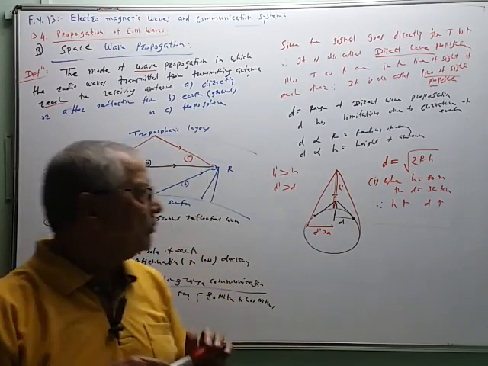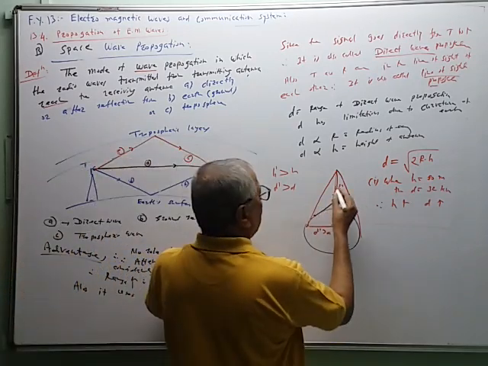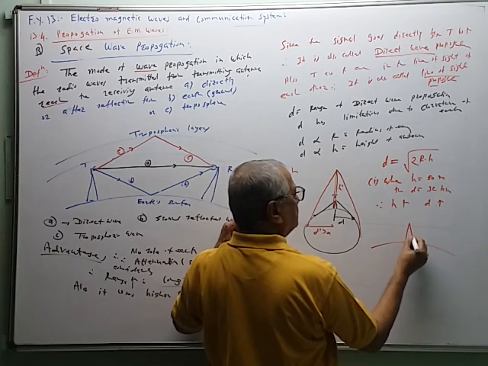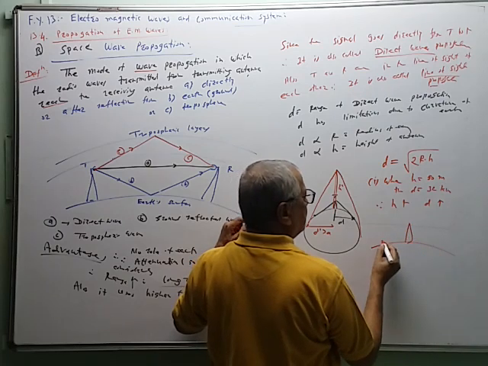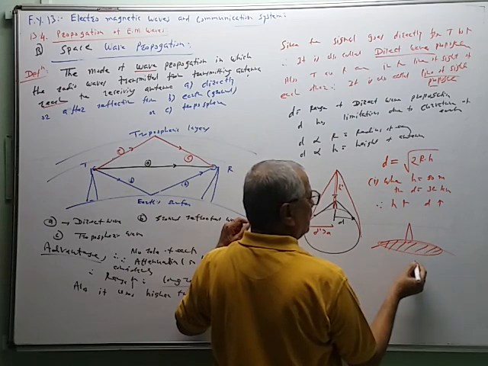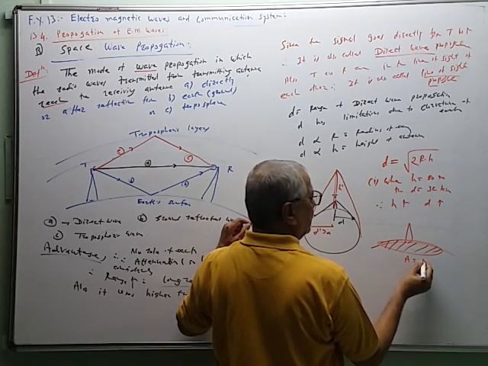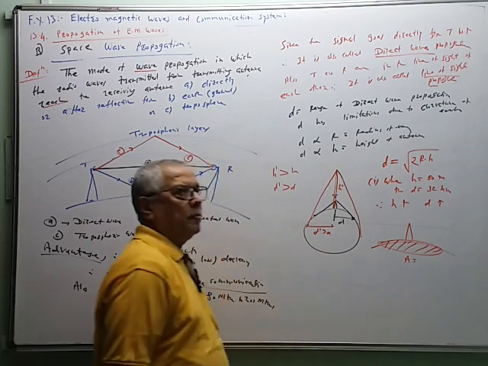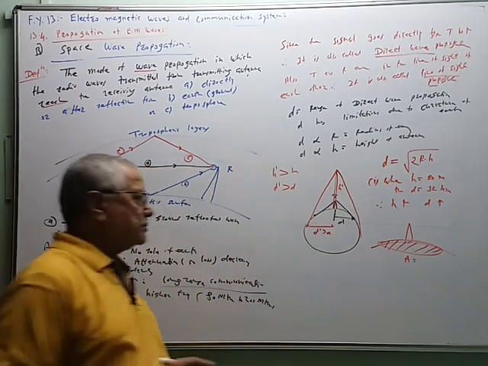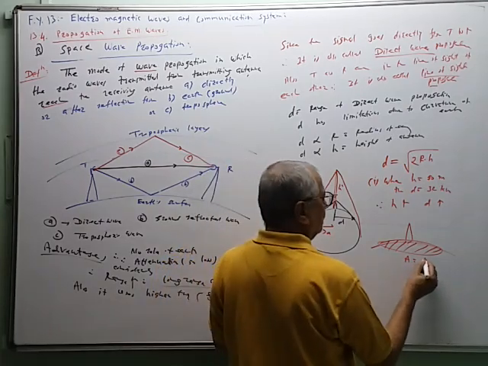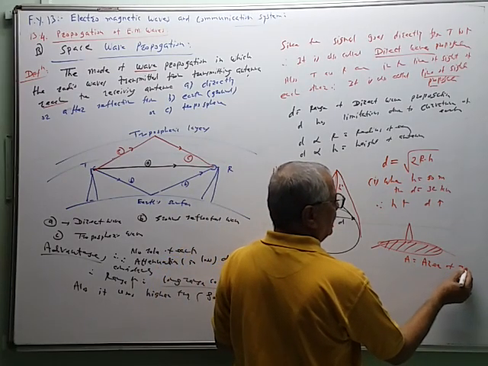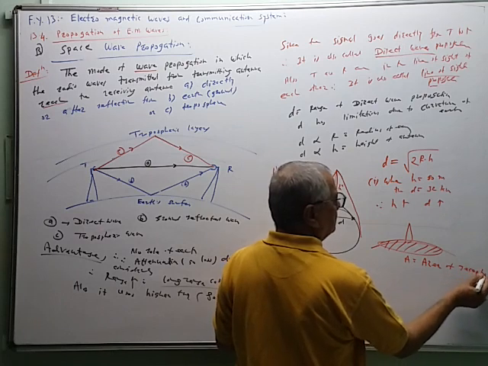Now if this is the surface of the earth and this is the transmitting antenna, and this is the range, then this much area is covered for communication. This area on which the signal is received is called the area of reception. While solving problems, you will need to remember this also. Area of reception of the signal.